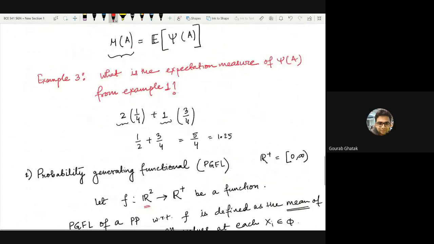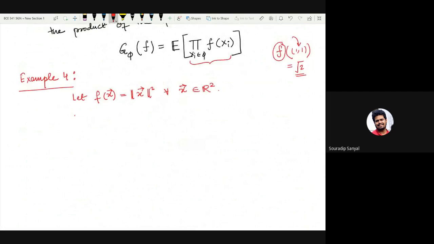So for example 1, the product of f of x vector over all the points of this point process, depending on whether it's phi1 or phi2, takes on values 1 and 0.